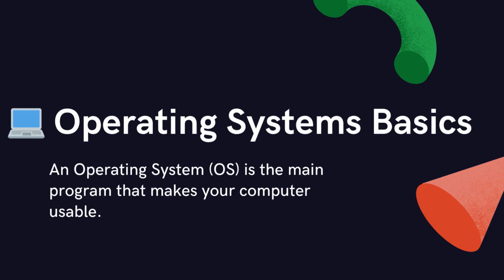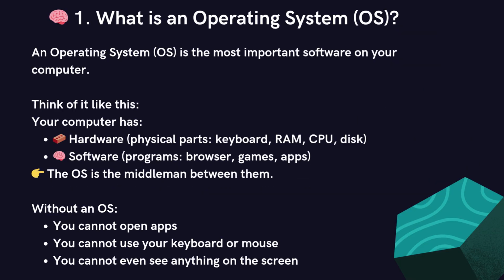Think about what happens when you press the power button on your computer. The operating system is one of the first things that loads up. And once it starts, it allows every other part of the computer to work properly. Without an operating system, your computer would turn on, but you wouldn't be able to do anything useful. Your screen wouldn't show anything meaningful, you wouldn't be able to open applications, and even your keyboard and mouse wouldn't respond the way you expect.